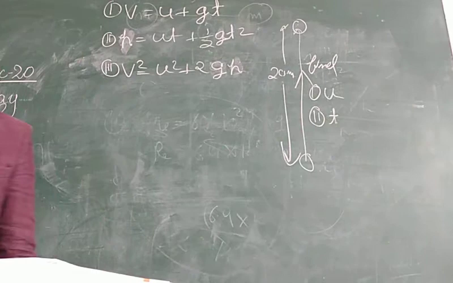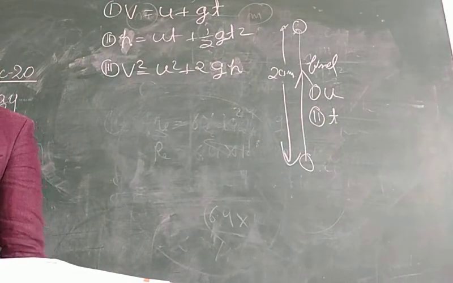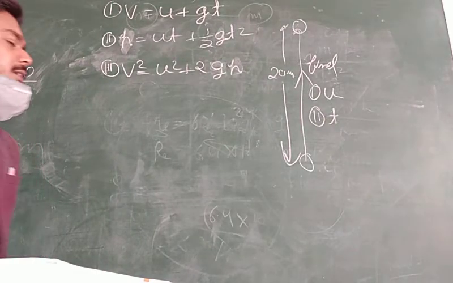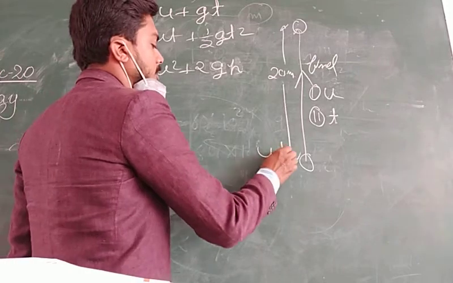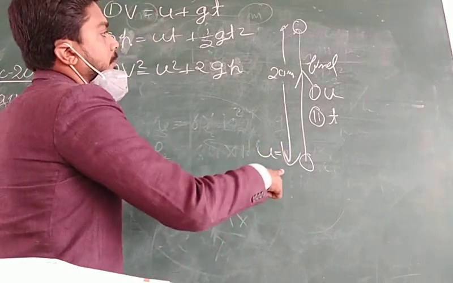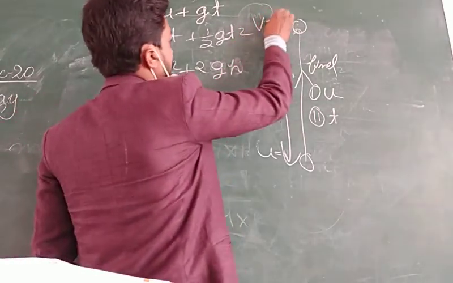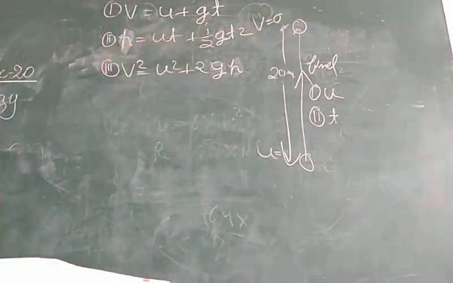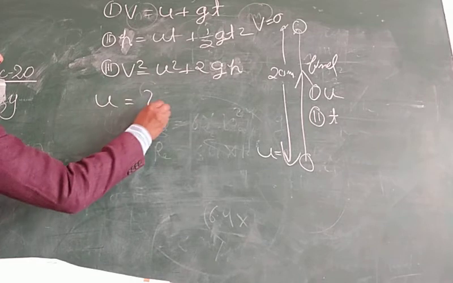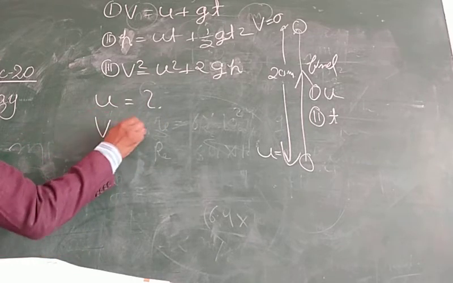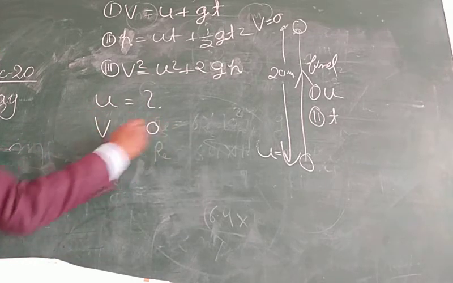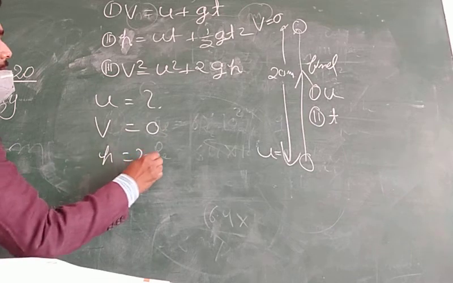And then it is a very simple calculation. We know very well that whenever a body is thrown with an initial velocity u, on attaining its maximum height its final velocity becomes 0. So u is to be calculated, v will be equal to 0, and h is given, that is 20 meter.